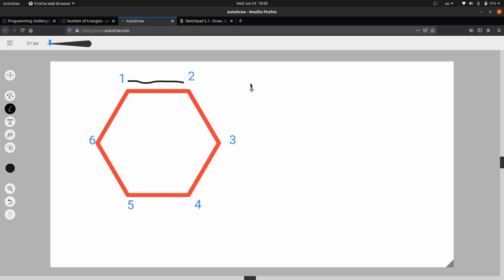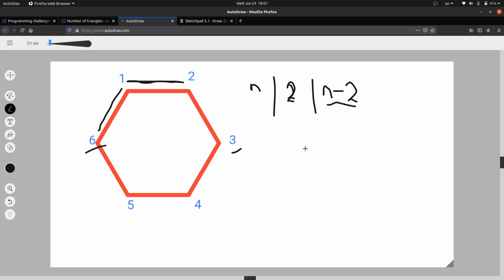If we have n vertices, and we have already formed a side, we have already taken 2 vertices, so we are left with n minus 2 vertices. Out of these n minus 2 vertices, we cannot take these 2 vertices into consideration. Why? Because if we take this vertex, then we will also take this side into consideration.